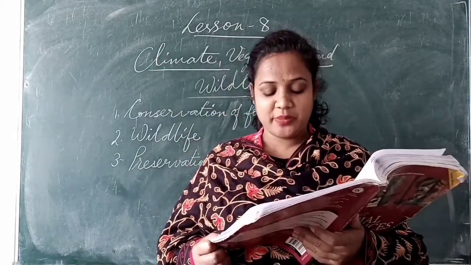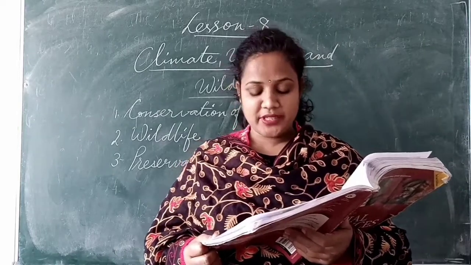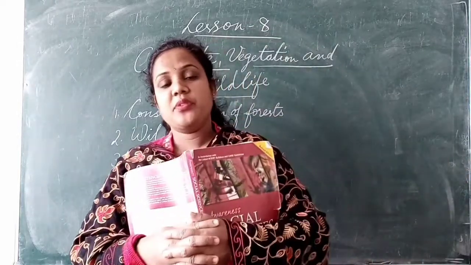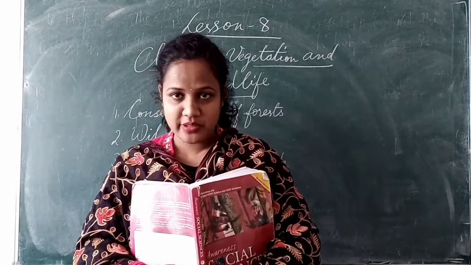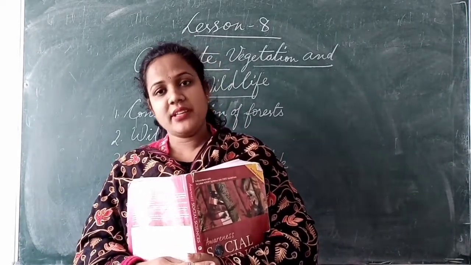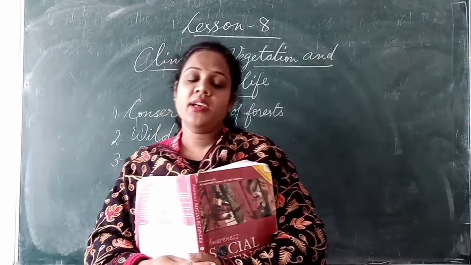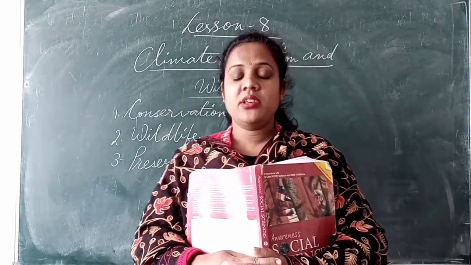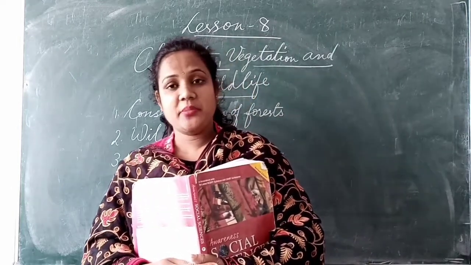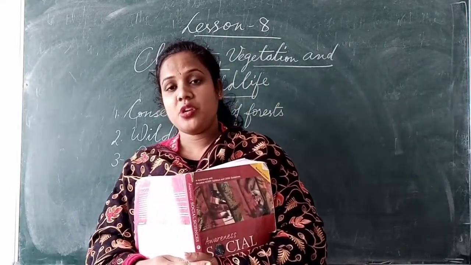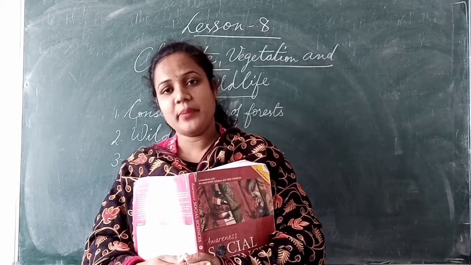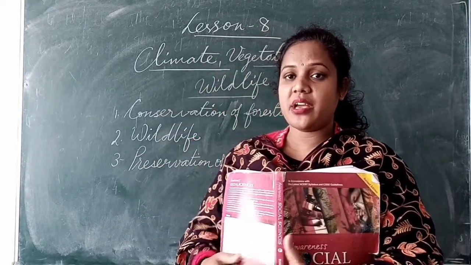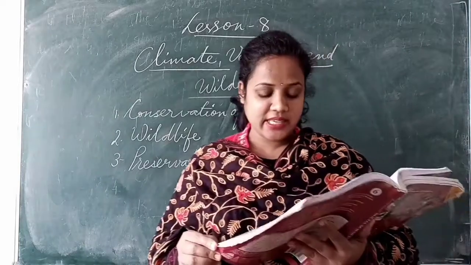Some animals have been declared protected species and some are declared as endangered. So the ban is in place, hunting animals is prohibited. If somebody is caught, he is taken into action. And also we have divided some animals into endangered, animals which are about to become extinct, which are in very small numbers, and some animals to be preserved which we have to keep safe.